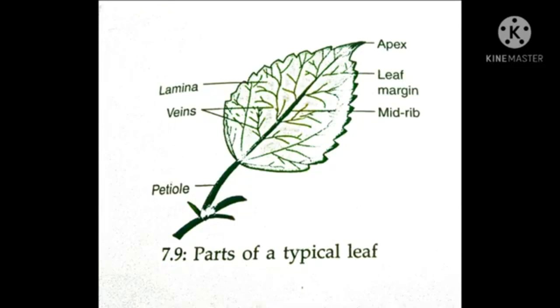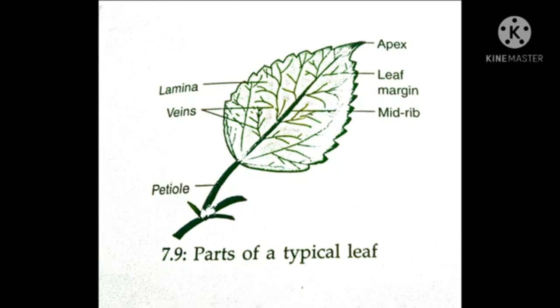One is to transport water and food. Second one is to provide support to the leaf.